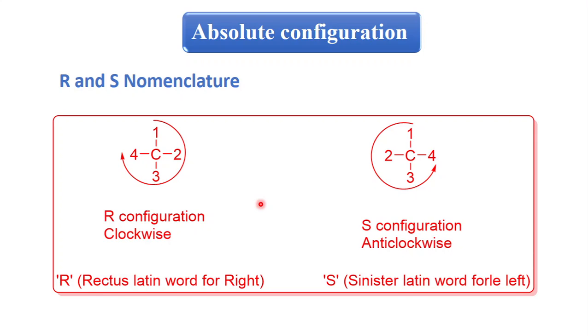चौथा ग्रुप तुम्हाला इग्नोर करायचा आहे. ठीक आहे. Then if the arrangement 1 2 3 is clockwise, then it is R configuration, and if the arrangement 1 2 3 is anti-clockwise, that means that carbon has S configuration. S is a Latin word meaning sinister, left hand side, and rectus is a Latin word meaning right hand side. Now let's see what the sequence rule is.